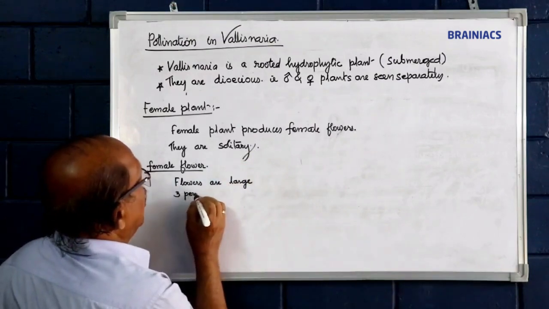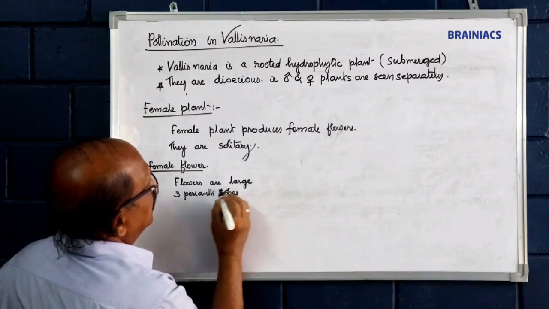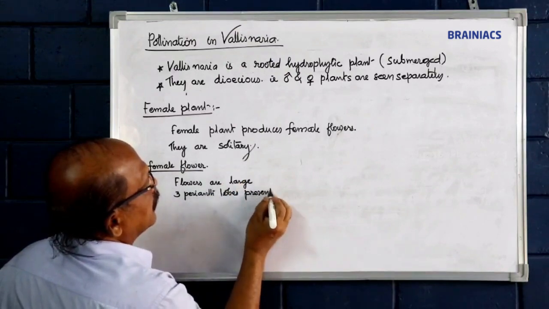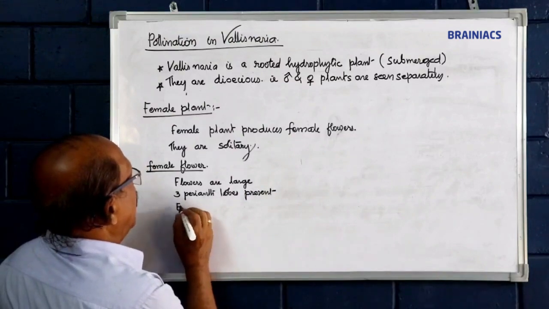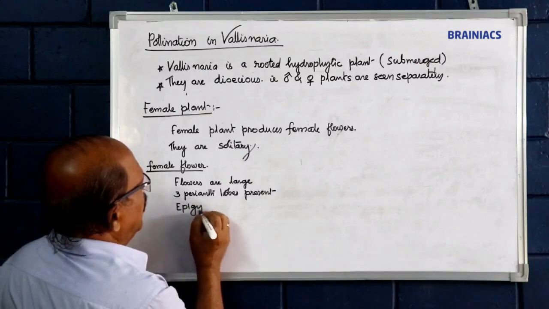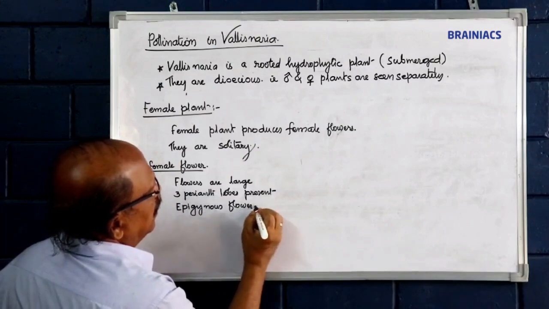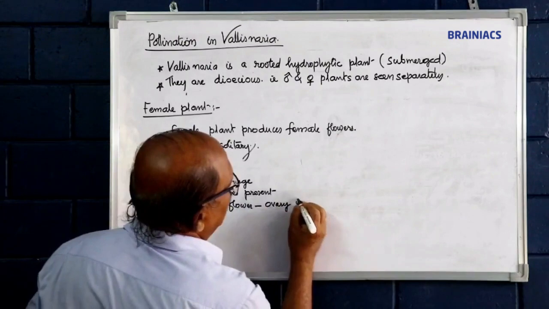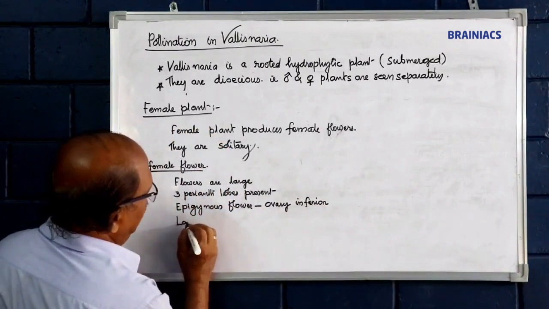Three perianth members present. Epigynous flower, ovary inferior.